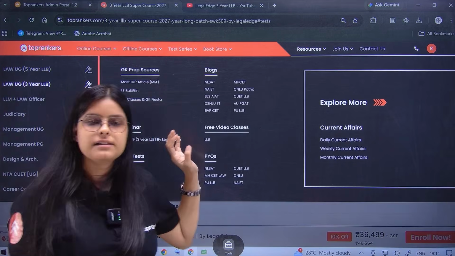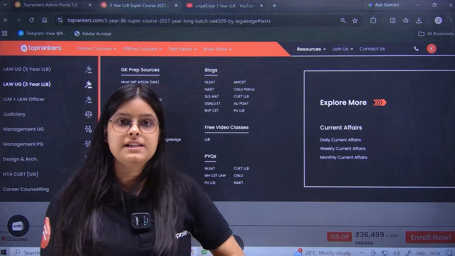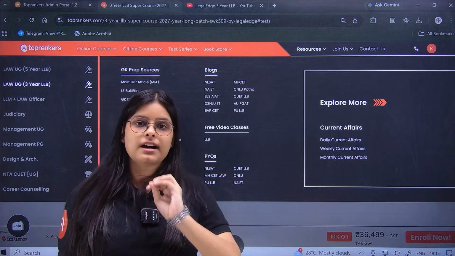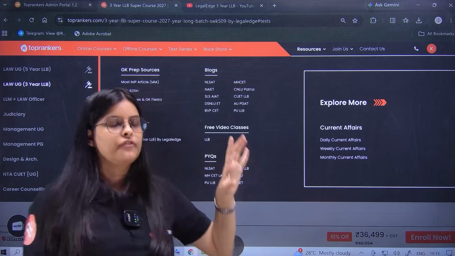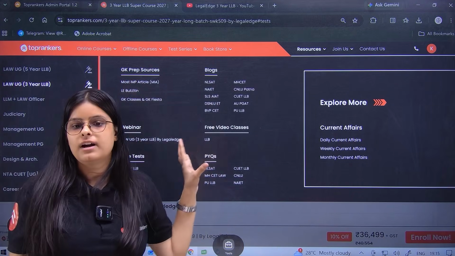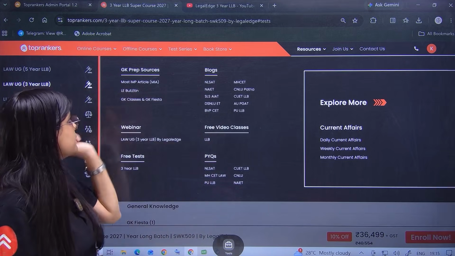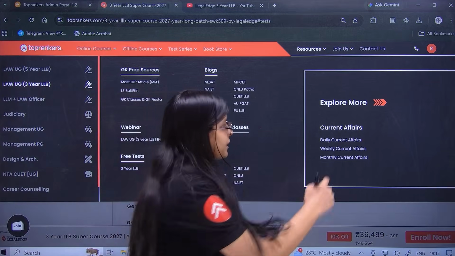Most important articles. I'll tell you what most important articles is. It's basically every important article that is given in today's newspaper that you should read, sort of here for you. All the important articles that you should read. Moving forward, second is here, the current affairs section.